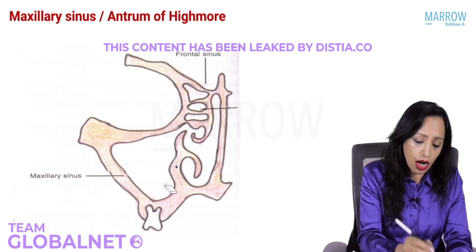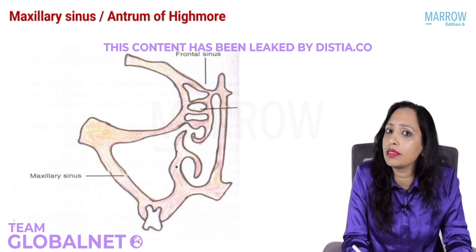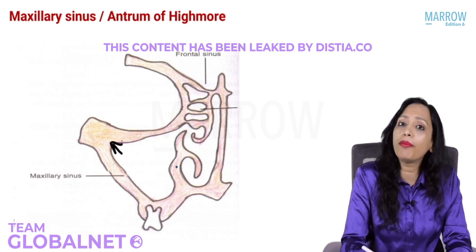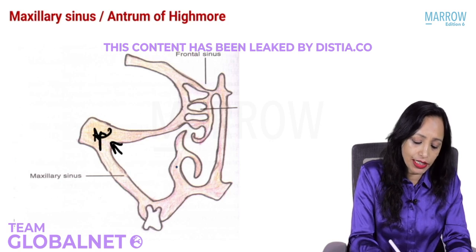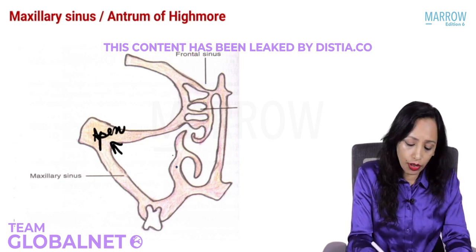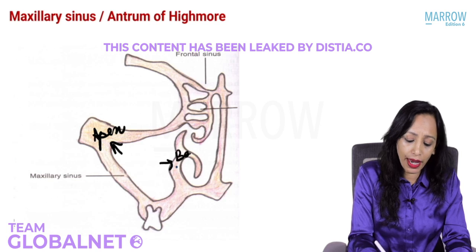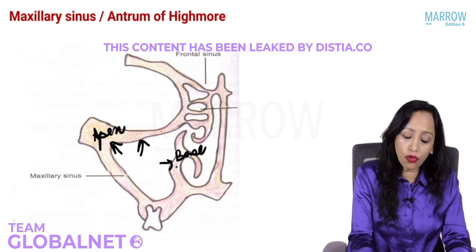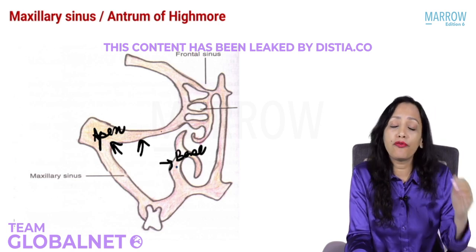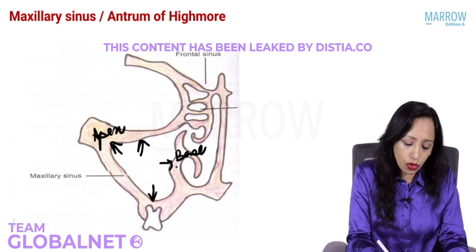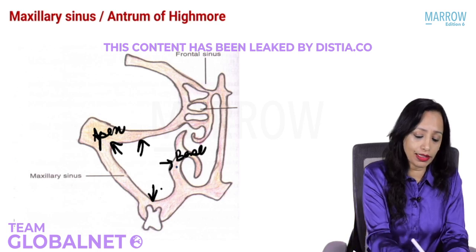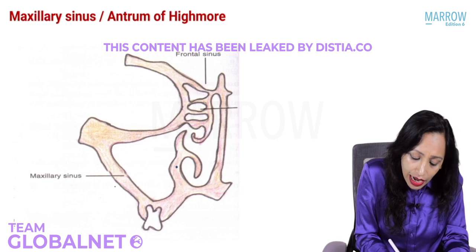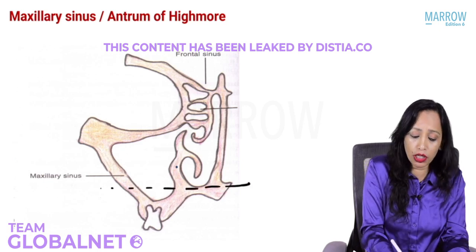Now just see here, what is the shape of this maxillary sinus? Yes, it is pyramidal. This here is the apex of the maxillary sinus. So this apex points at the zygomatic bone. This here is the base. So the base of the maxillary sinus is the lateral wall of nose. This here is the roof. The roof is the floor of the orbit, and here just note, this here is the floor of the maxillary sinus, and also please note that the floor of the maxillary sinus lies even below the level of the floor of nose. This is the level of floor of nose.